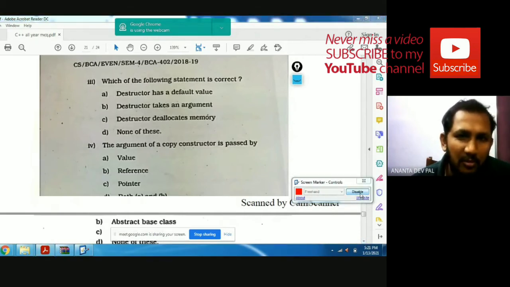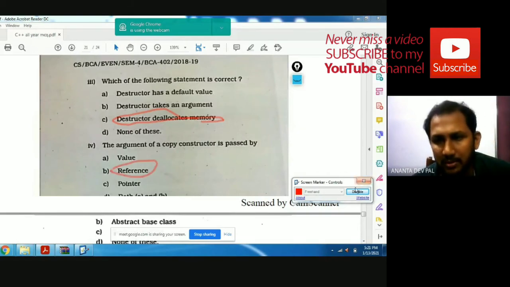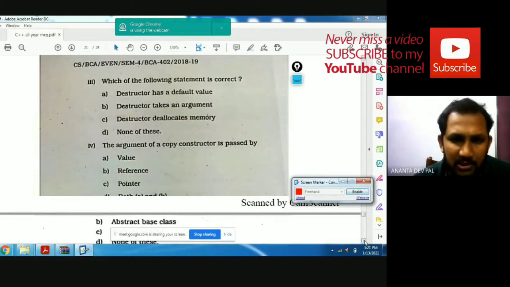Destructor has a default value. Constructor takes arguments. Constructor never takes any argument. Destructor has no default values. Destructor deallocates memory. Yes, this is the right answer. Then, the argument of a copy constructor is passed by reference. This is a very common question in previous question papers. The answer is reference.